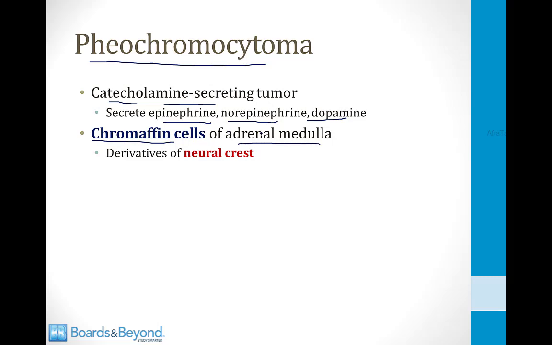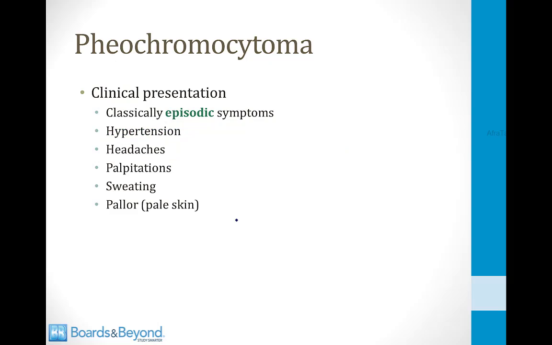Obviously, because they secrete catecholamines, they are not going to come from the adrenal cortex. They are going to come from the adrenal medulla, which is where catecholamines are normally produced. And the adrenal medulla itself is a derivative of the neural crest, and therefore pheochromocytomas are also derivatives of the neural crest.